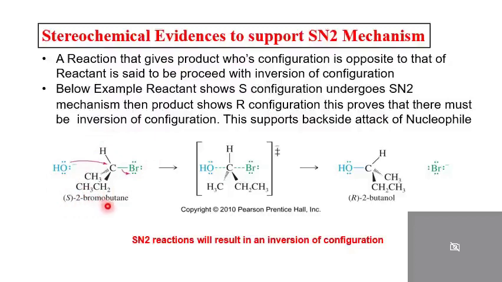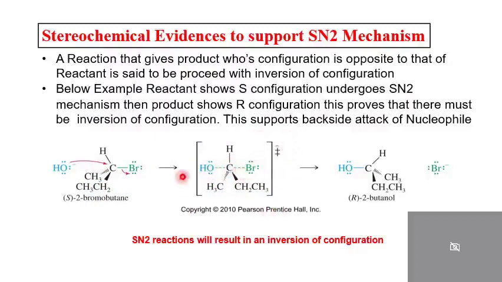2-Bromobutane is your starting material to prove the stereochemical evidence. You have to take this optically active compound. OH negative approaches from the backside, and simultaneously the C-Br bond breaks. Therefore, you have to show the transition state with these 3 groups covalently bonded, while OH negative and Br negative are shown by dotted lines.